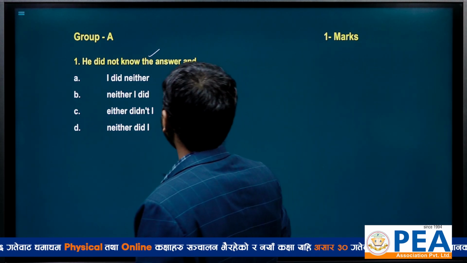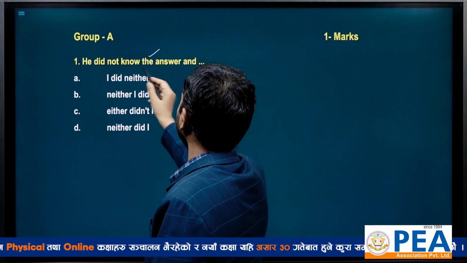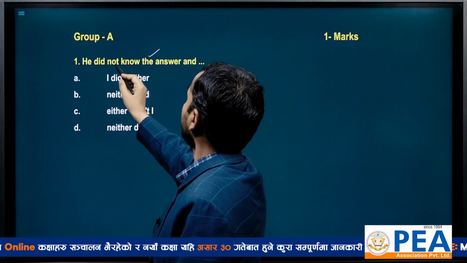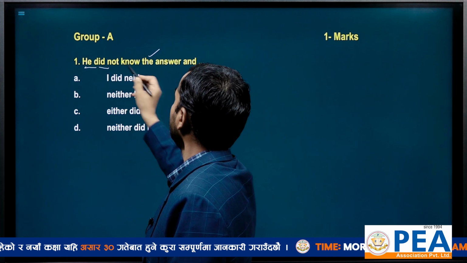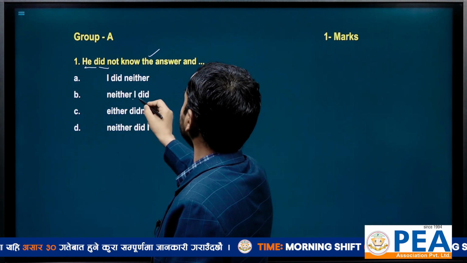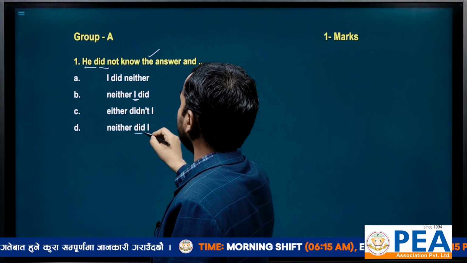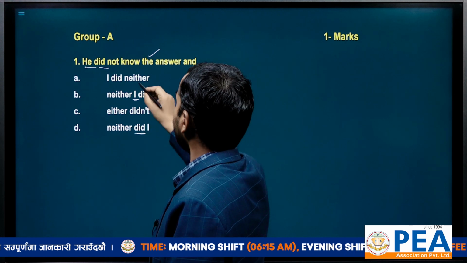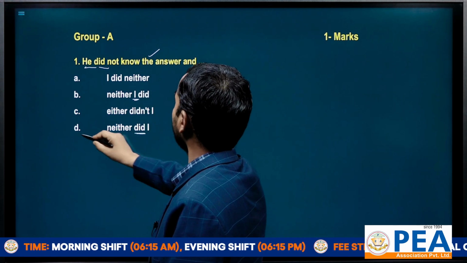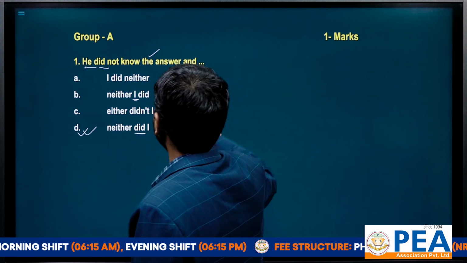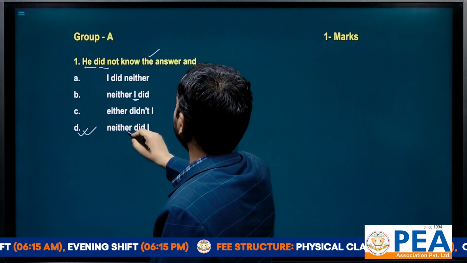So basically when we have to solve this sort of question, we have to see that here "he" takes "did" with it, then the other subject "I" also takes "did" with it. Another thing we have to see is which one is in the proper pattern. Only this one is in proper pattern: neither did I.